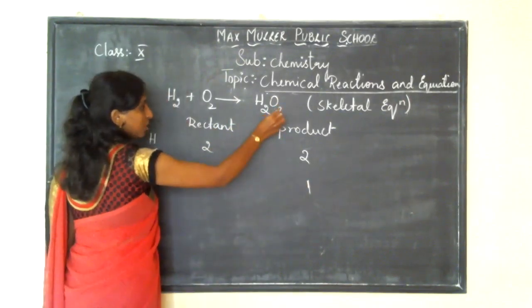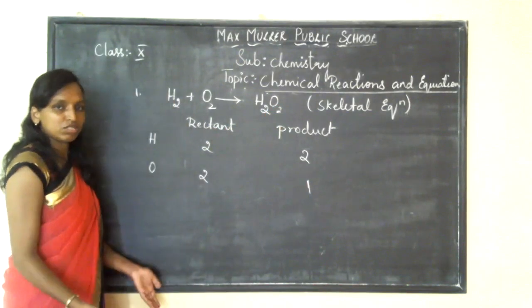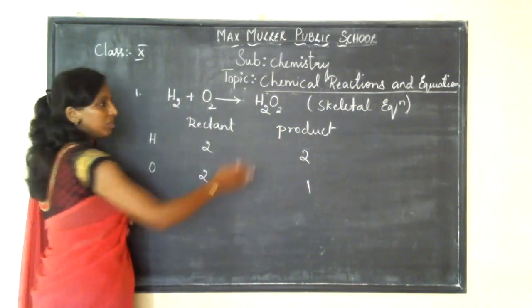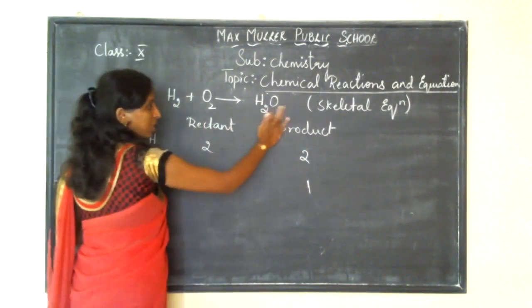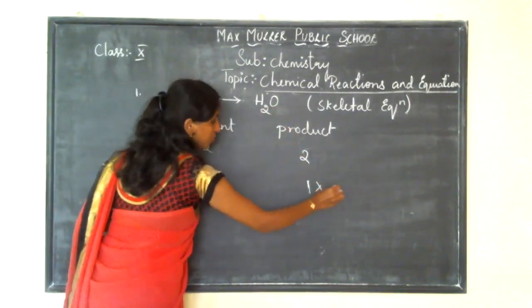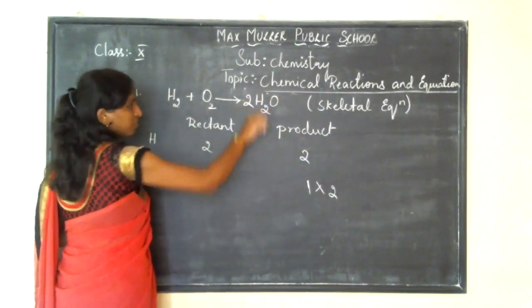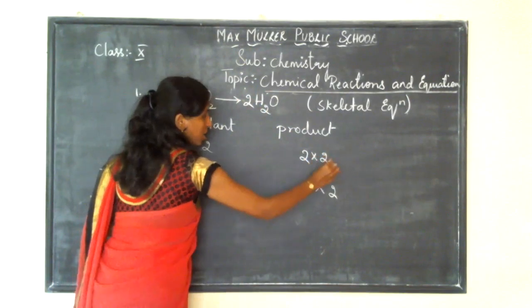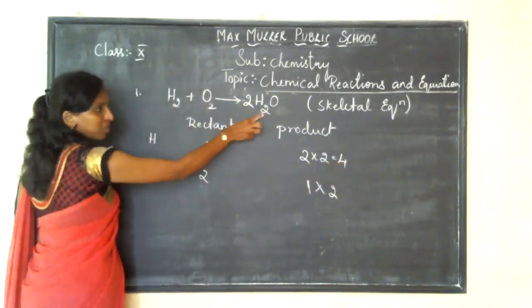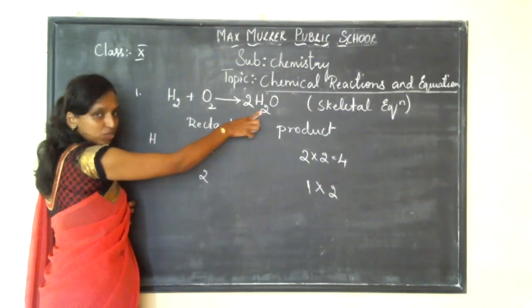So for oxygen, let me take 2 here. That completes it. No, the product will be completely different. We require only water, right? So don't do it. Now I am going to multiply this with 2. That means here 2. Now what happened with your hydrogen? It has changed to 4. Correct? 2 2s is 4.